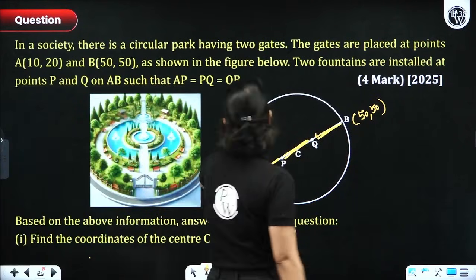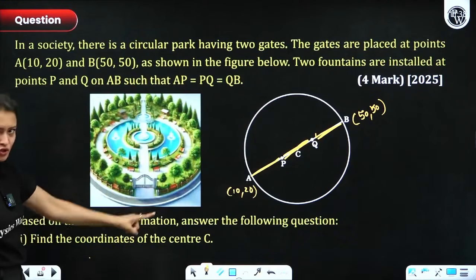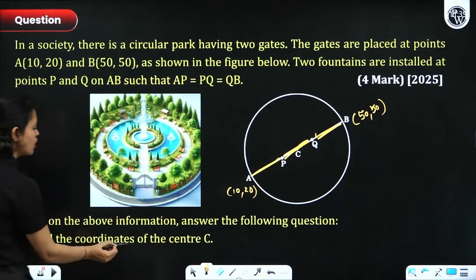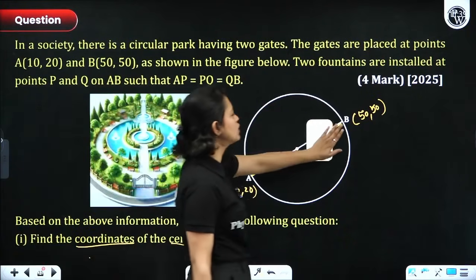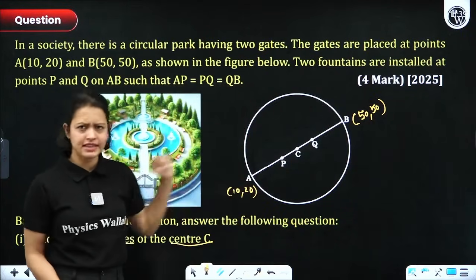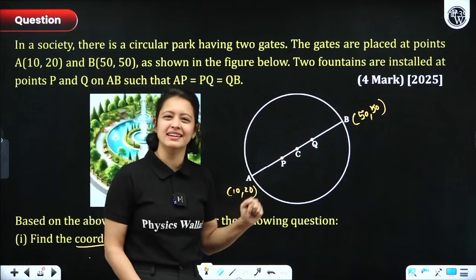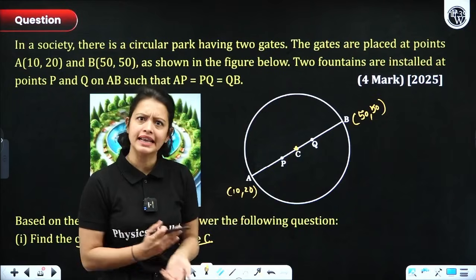Now, this is the information that is given. Now, you have to do what? You have to answer questions based on this information. So, first we had to figure out the coordinates of the center C. So, what will you do to figure out the coordinates of center C? It's very easy. Think about it. AB is the radius, right? If AB is the radius, then that means that the C here is the midpoint of AB. C is cutting AB into equal halves.